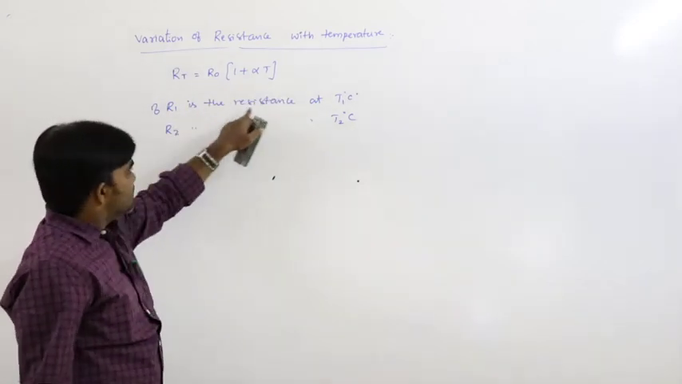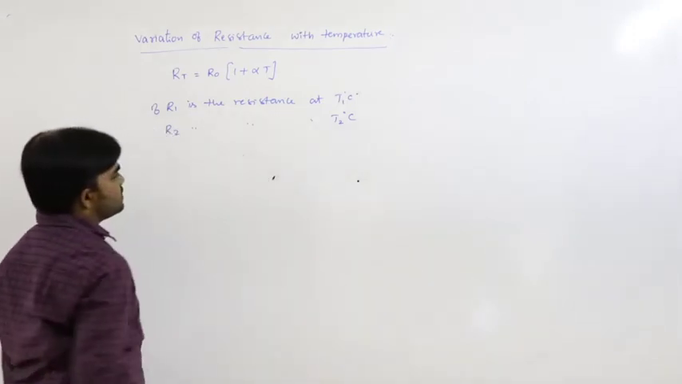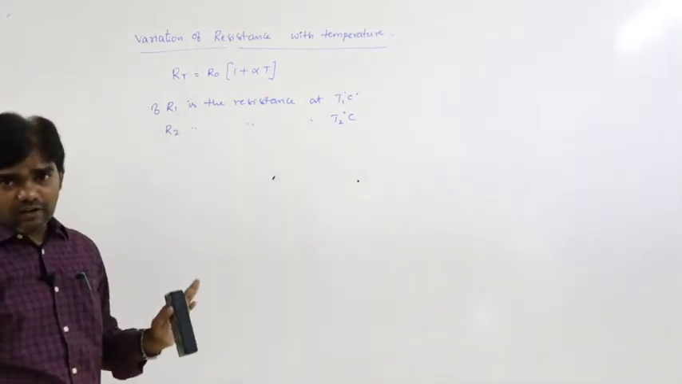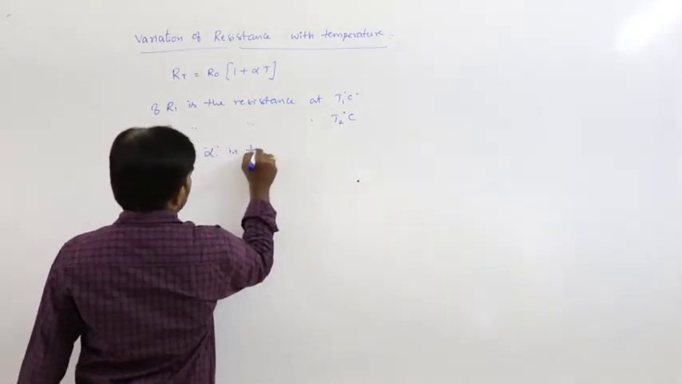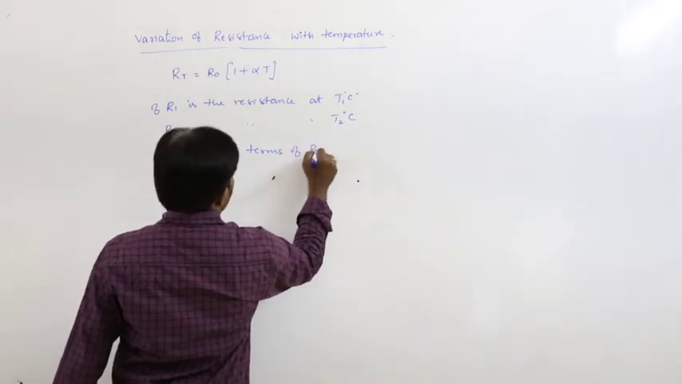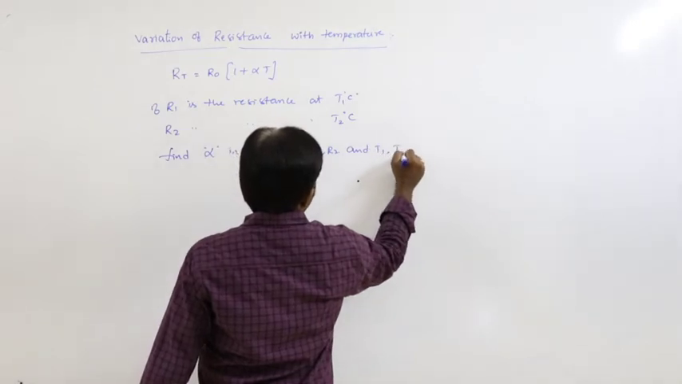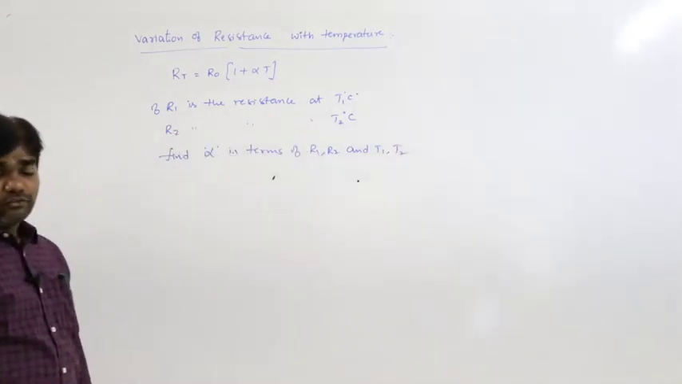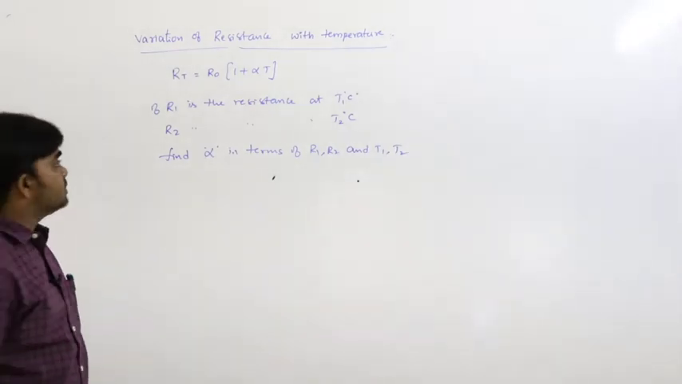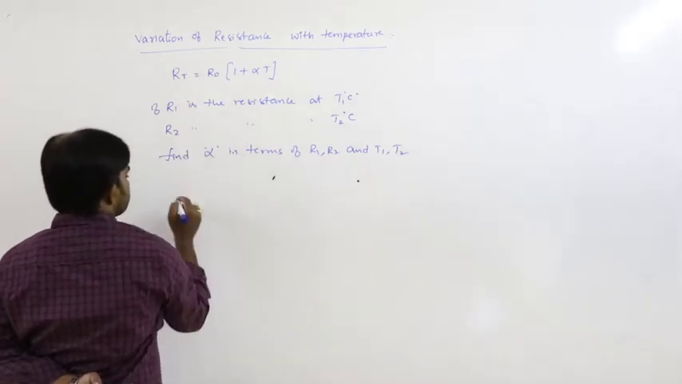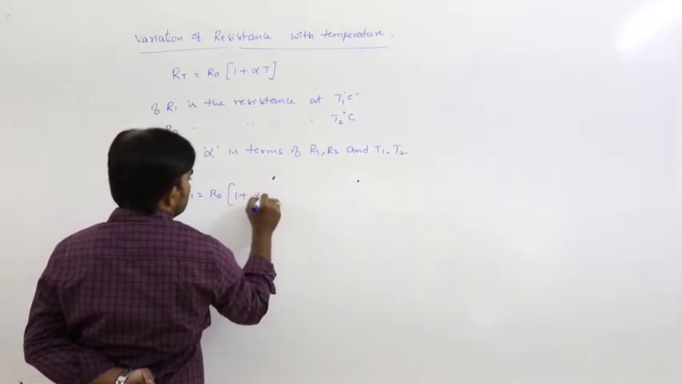If R1 is the resistance at T1 degree Celsius and R2 is the resistance at T2 degree Celsius, then find out the value of alpha. Find alpha in terms of R1, R2 and T1, T2. That is the question. So from this, R1 can be written as R naught into 1 plus alpha T1.